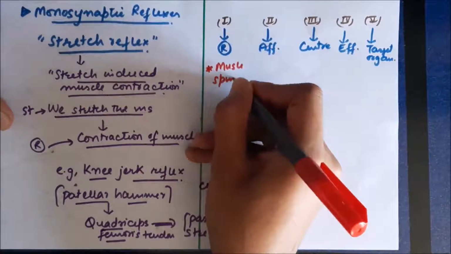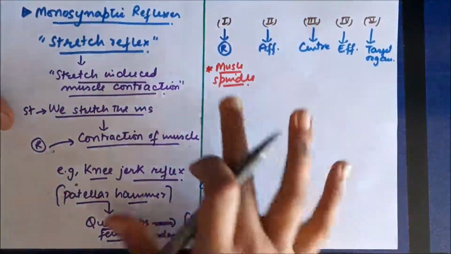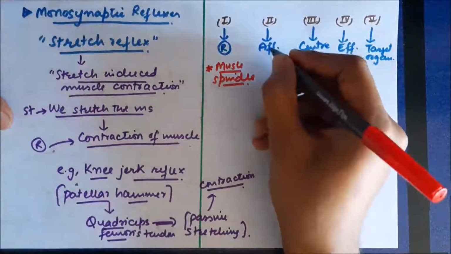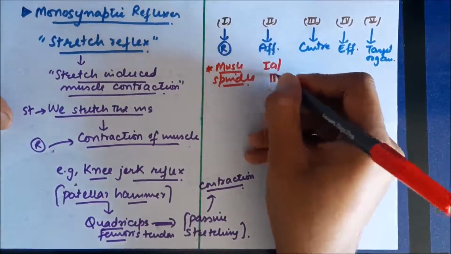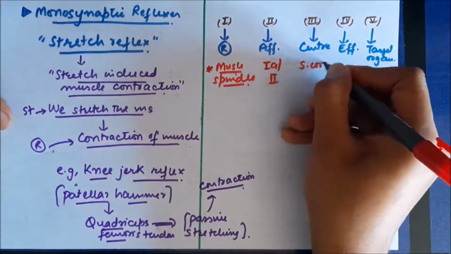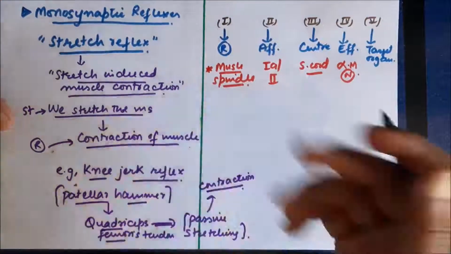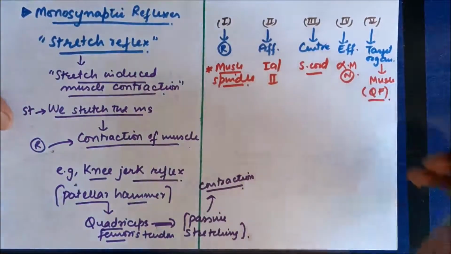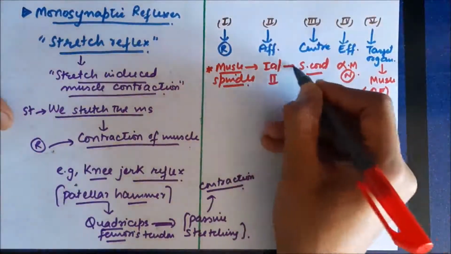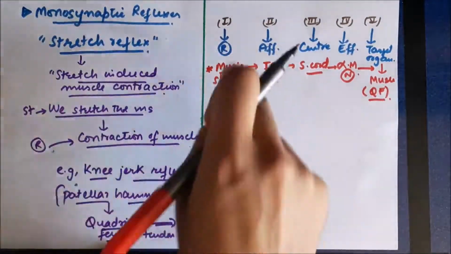This receptor is called the muscle spindle. From the muscle spindle, the afferents are carried with the help of neurons. These neurons are type 1A and type 2 neurons. Obviously, these neurons will innervate the muscle spindle. Information reaches the center, which is the spinal cord, and the efferents are the alpha motor neurons, which will cause contraction of the muscle, that is, in this case, quadriceps femoris. So this is the basic knee jerk reflex in terms of the 5 components of the reflex arc.